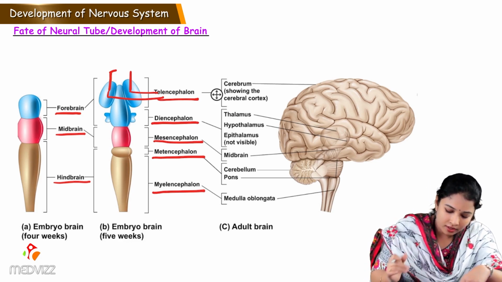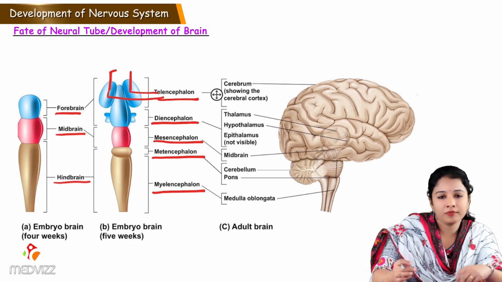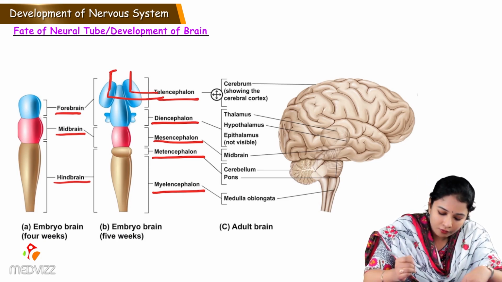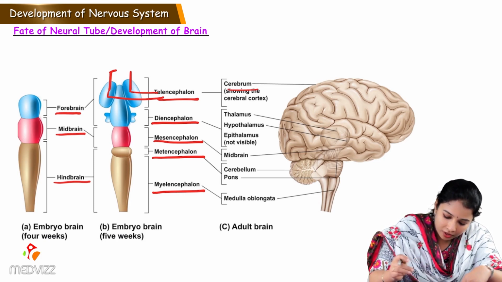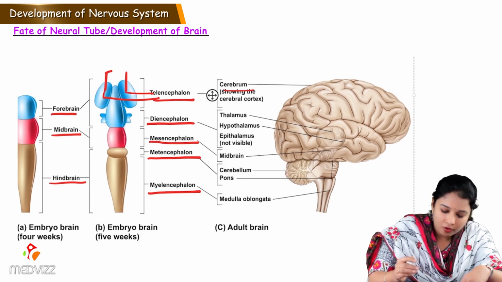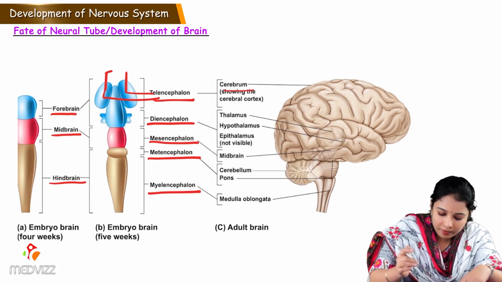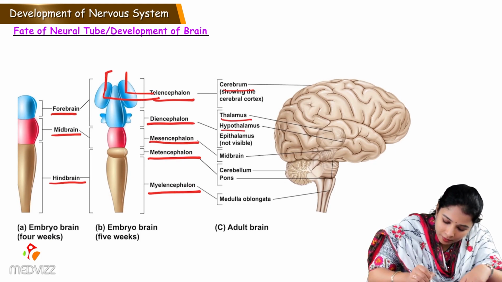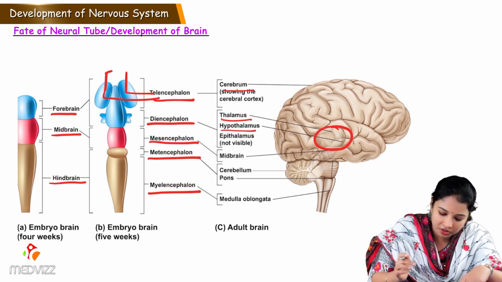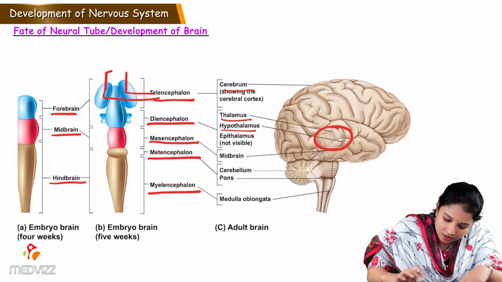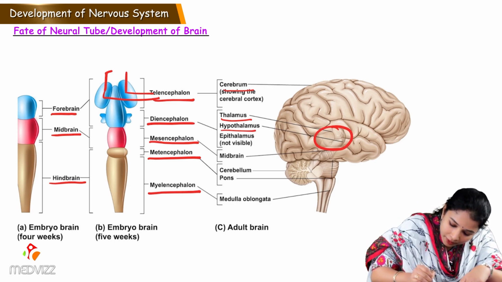So let's see what these brain vesicles will differentiate into further. The telencephalon will grow enormously and it forms the cerebrum, showing the cerebral cortex. And the diencephalon is the central core of the brain, and it majorly forms the thalamus, hypothalamus, which is present in the central core of the brain, which I'll show in the next picture. And epithalamus is not seen here. And the mesencephalon will form the midbrain.